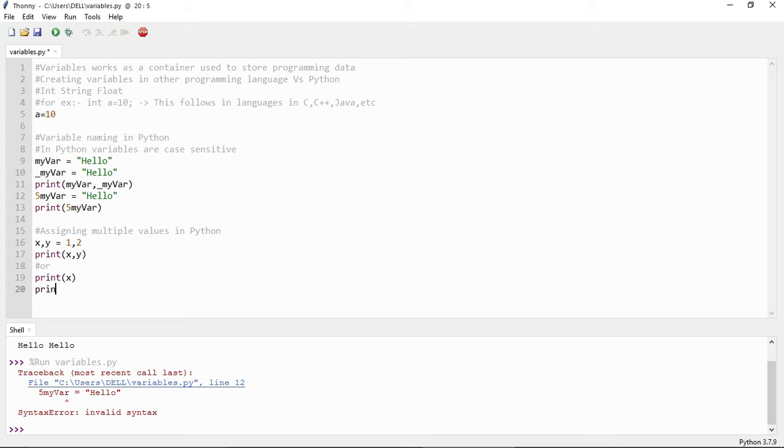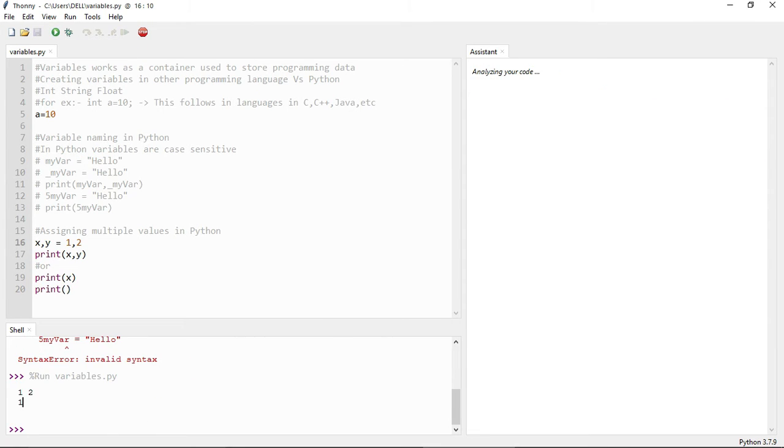We can print them separately using the print function, and also we can print them in one line. If we want to print in one line, we can use print(x, y) within parentheses.